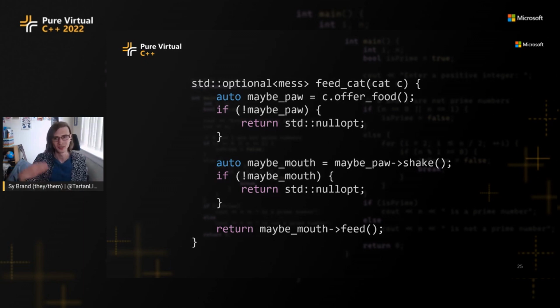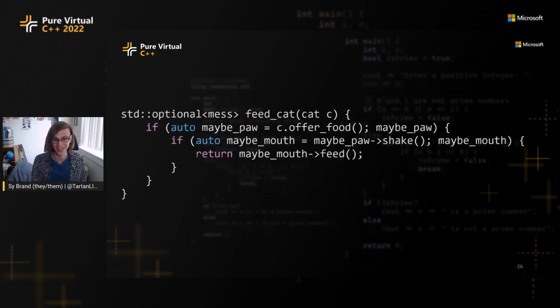Really, we just care about doing these steps. Like maybe we could format it like this. We could use the if initializers to do this work. Maybe you prefer this. We just do the offer food and check it in the same line. But again, the more of these things you add, the more it's going to shift horizontally. It's not going to be very pleasant. There's just a lot of noise here. We just want to say offer the food and then shake and then feed, and that's it.